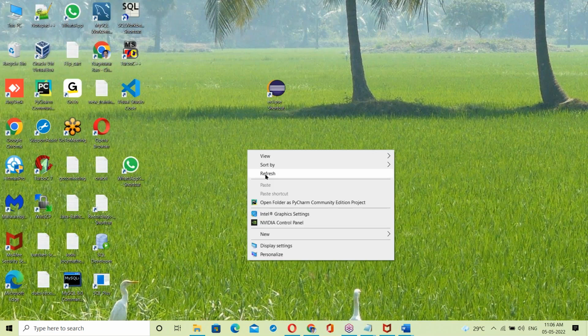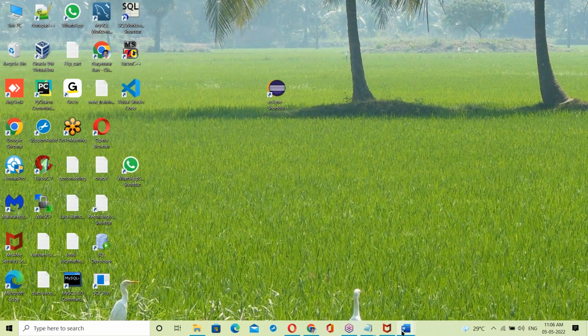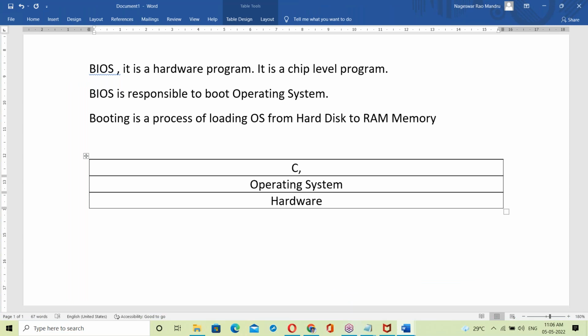This OS is running inside the RAM memory. Now this OS is responsible to take any request. Any program runs on top of the OS: a C program, C++, Java, Hadoop, database, even MS Office, Python scripting. Everything is on top of the OS.